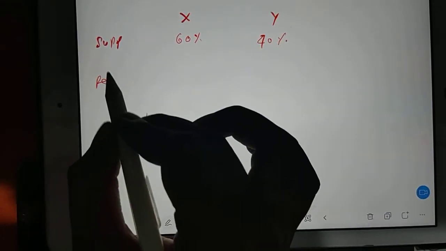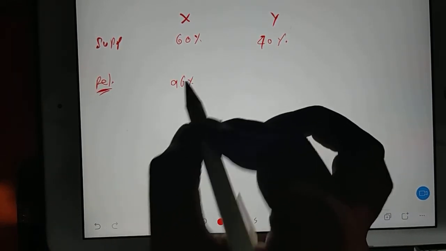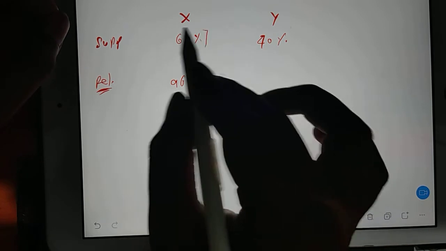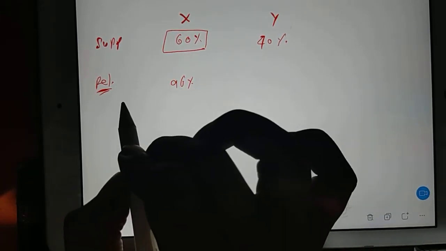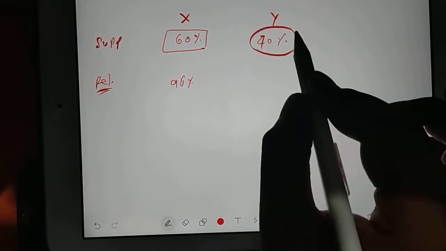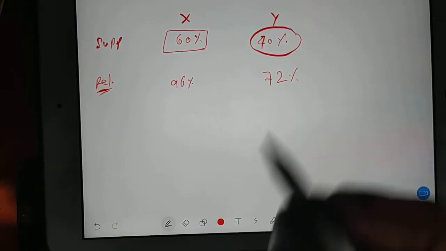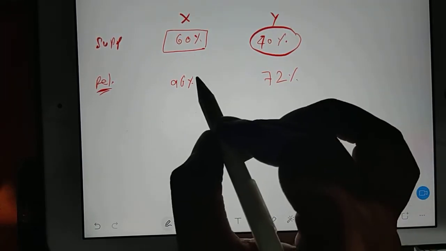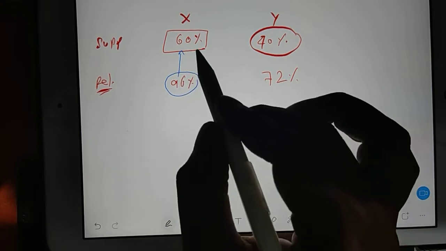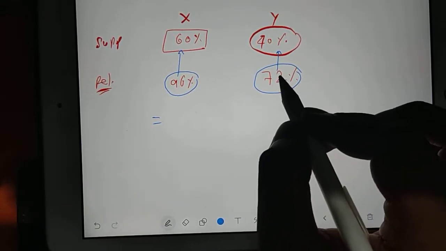Now X reliable out of 60% is 96%. Whatever is here, of that we are taking 96%. And of the 40%, I am taking 72%. If you are comfortable with percentages, tell me what 96% of the 60% will be and what 72% of this 40% will be. Tell me the answer.